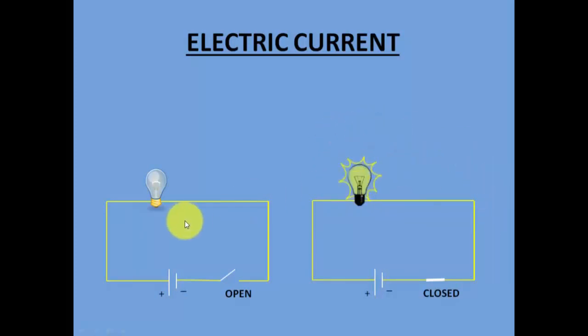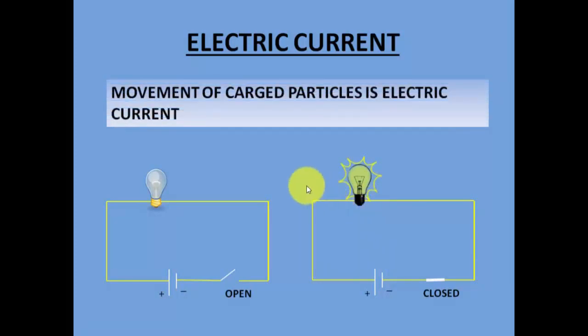So in this case, the bulb was not glowing because the circuit wasn't complete and the bulb was not getting the required electrical energy. However, in this case, when the circuit is complete, the bulb gets the required electrical energy for it to glow, and that's why in the second case the bulb glows. Right? So that's why I said movement of these charged particles is nothing but electric current. So the bulb in the second case is getting the required electric current for it to glow.